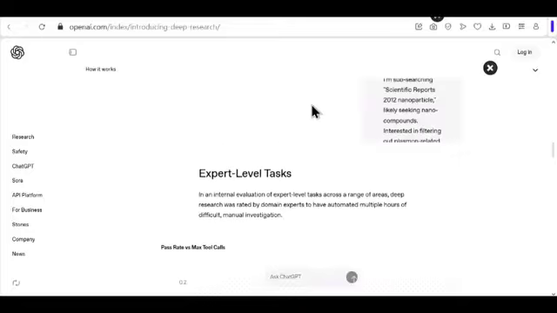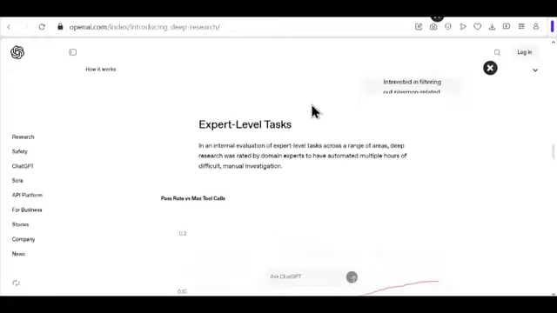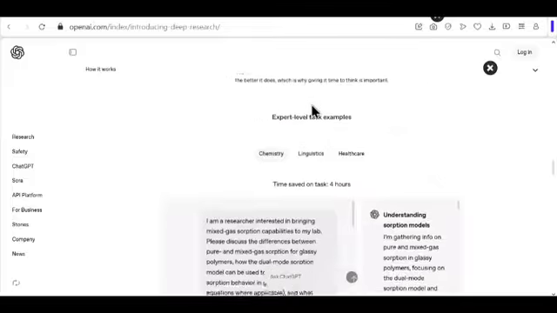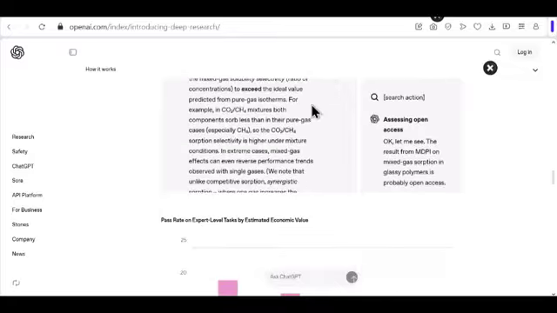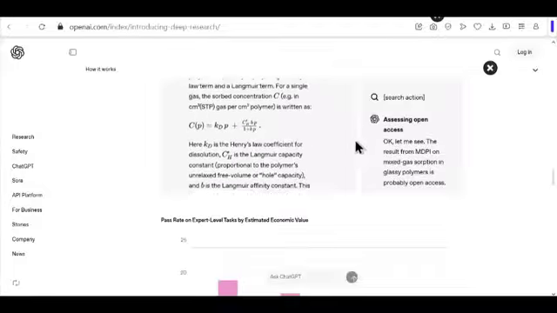How does it work? It is powered by an optimized version of their upcoming O3 reasoning model. Deep Research plans its approach, searches the web, analyzes findings, and synthesizes them into a structured report. It is designed to be intuitive, adapting its search based on the information it encounters.